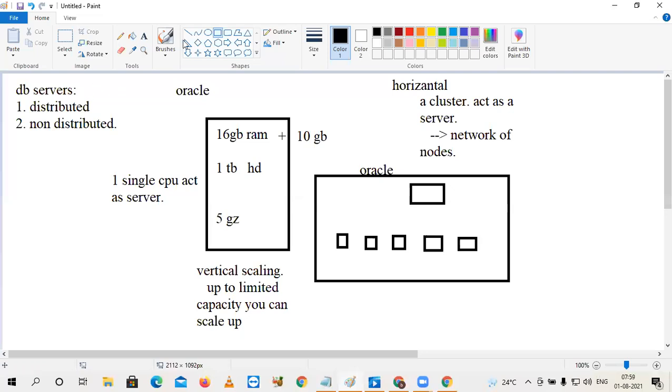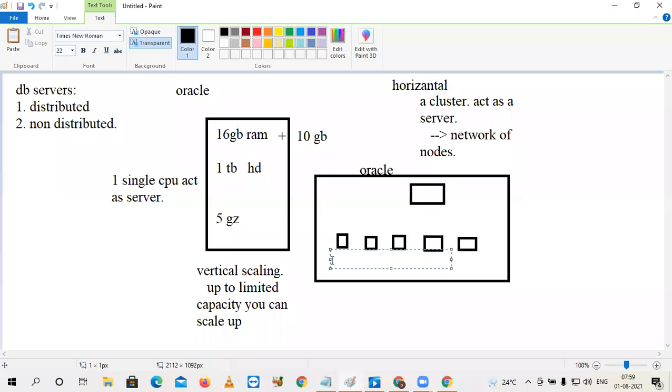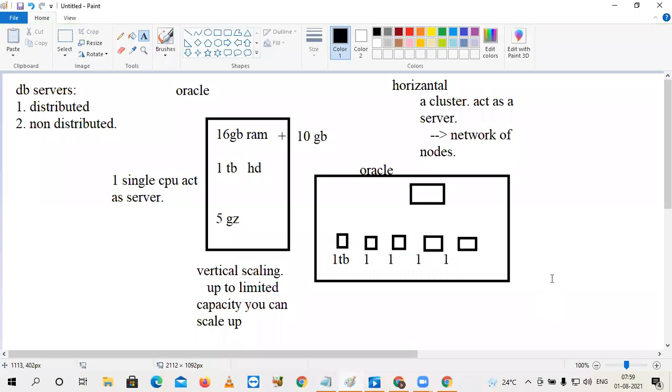Think that I have 5 nodes here. The storage capacity of each node is 1 terabyte. 1 terabyte each, again here 1, and finally 1. Now what is the total storage of my server? 5 TB. Suppose today my max limit of 5 terabytes has been reached. Then I want to scale up. Add one more system to the cluster, one more node.